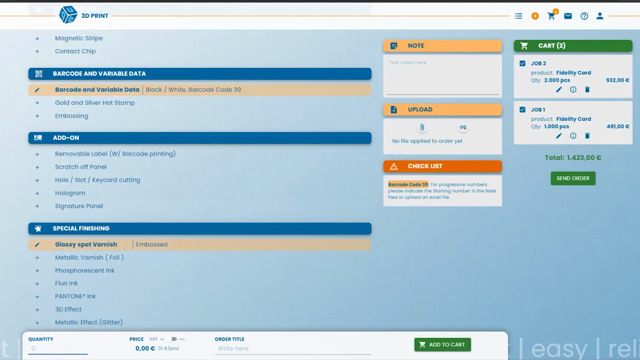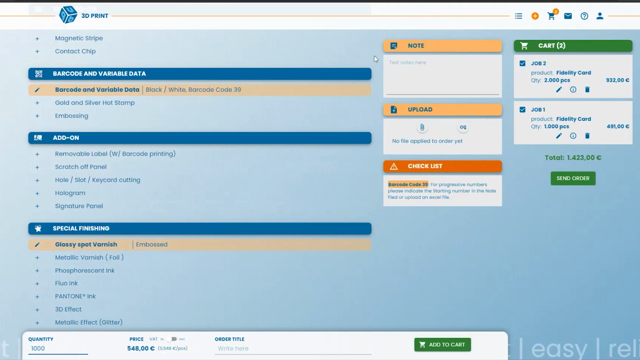Okay, next step is selecting the quantity. I said that I want 1,000 cards. As you can see, I get my price here, and I get the total price and the unit price. But as I was saying, this is also a quotation tool, because if I change the quantity, the price adjusts to the new quantity in real time. And you can also add other add-ons, and you will see how the price will change. Okay, let's go back to 1,000.